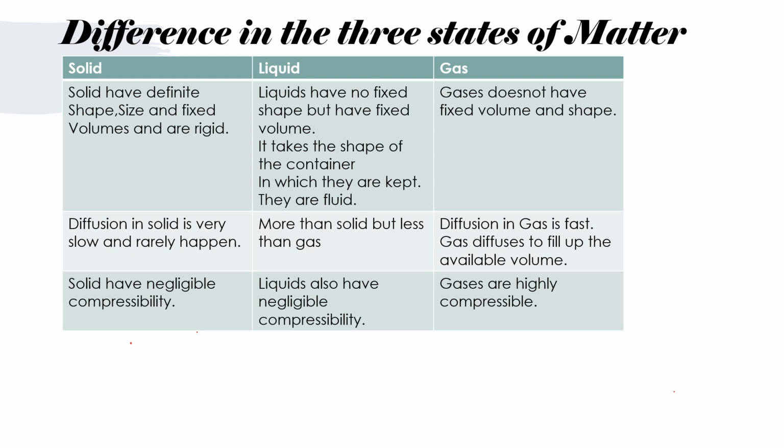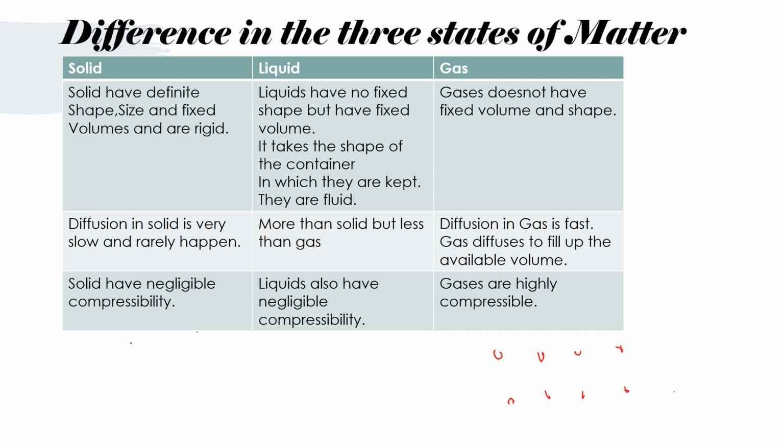As there is very little space, diffusion in solid is very slow. While in liquid, the diffusion is more than solid but less than gas. Diffusion in gas is fast because there is a lot of space between the particles and they are randomly moving.